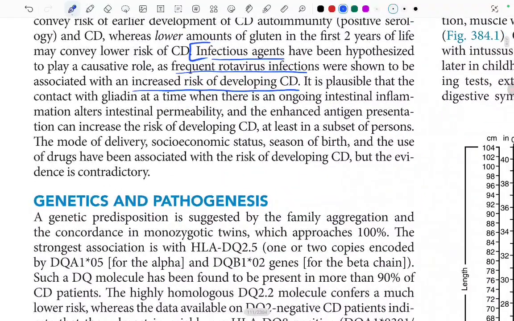It is plausible that the contact with the gliadin at the time when there is an ongoing intestinal inflammation alters the intestinal permeability and enhances antigen presentation, which can increase the risk of developing celiac disease, at least in a subset of persons. The mode of delivery, socioeconomic status, season of birth, and the use of drugs have been associated with the risk of celiac disease, but the evidence is contradictory.